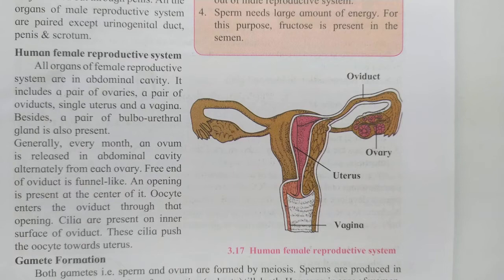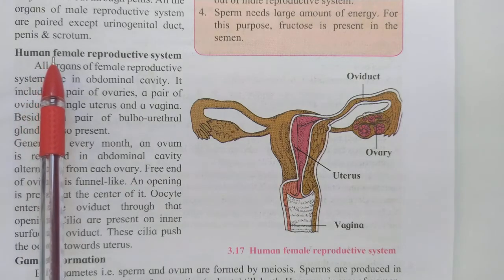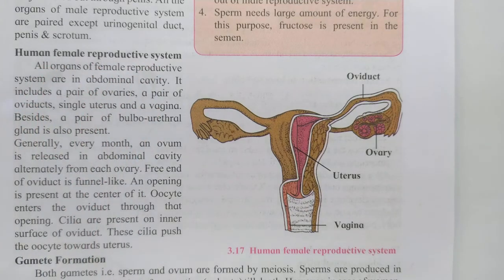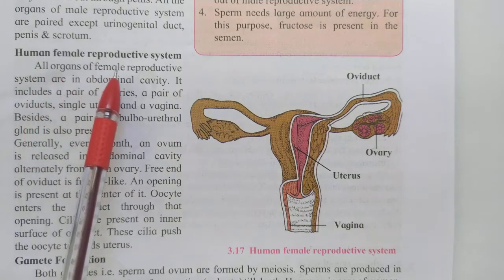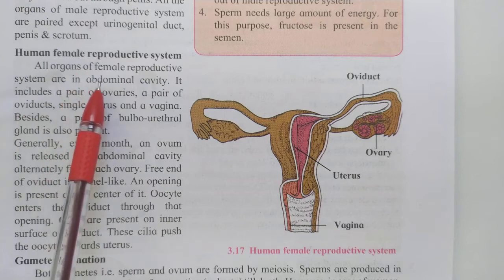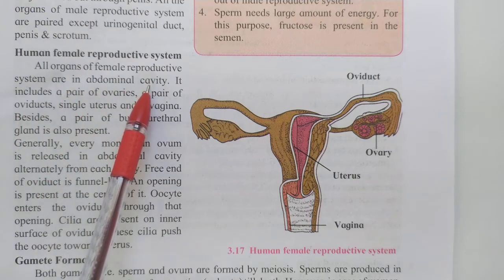Now here we are with the human female reproductive system. All the organs of the female reproductive system are in the abdominal cavity.